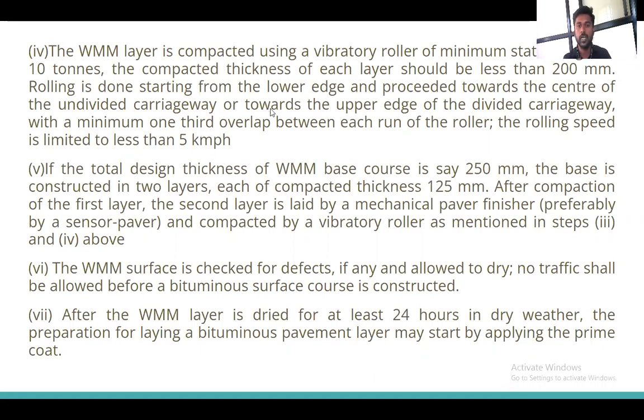For the undivided carriageway, or towards the upper edge of the divided carriageway, with a minimum 1/3 overlap between each run. I have told now only, whenever I am rolling on the road, I have to maintain the minimum 1/3 overlap between each turn. And also the speed of the roller should be 5 km/h. So these are very common and important points.